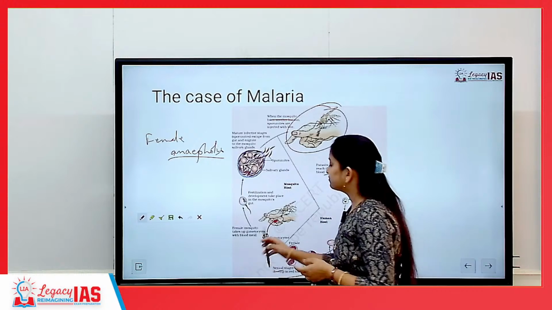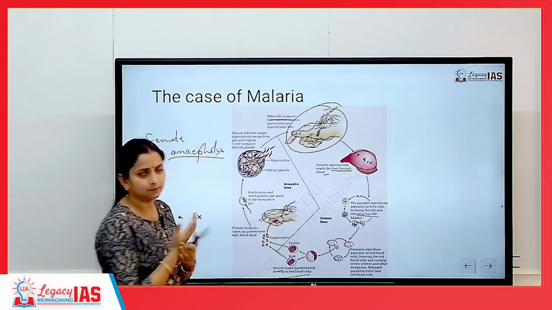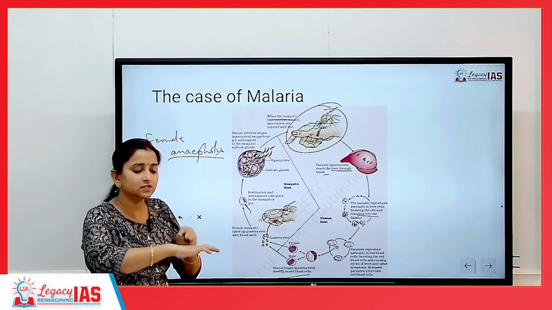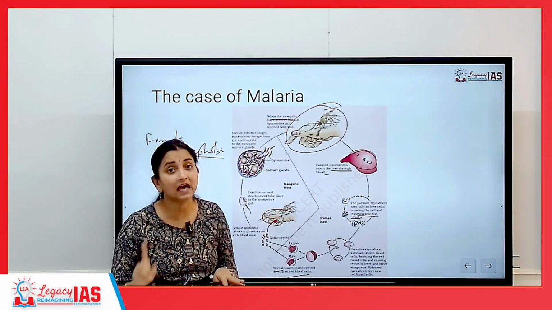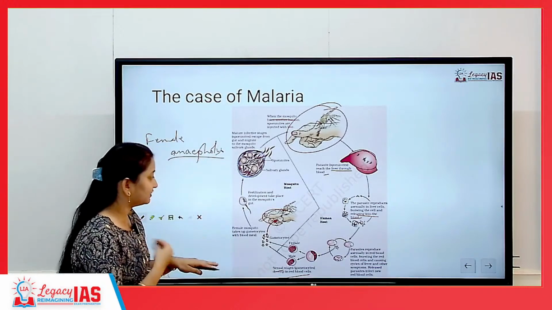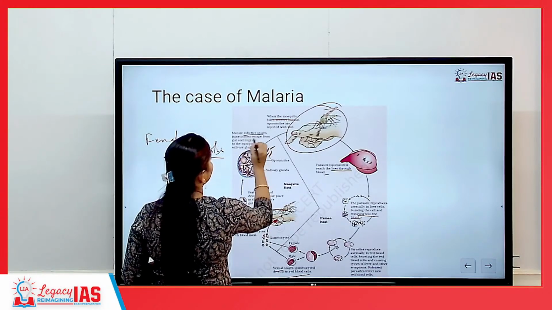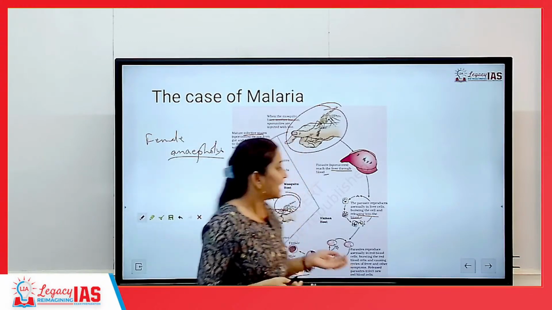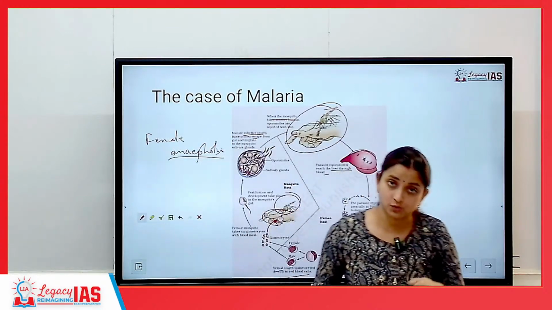Because a person is suffering from malaria and the malarial protozoa has been transported by blood, this will reach up to the hand also. And if any other female Anopheles which is not carrying malaria bites, they will get these malarial gametes, they will get this malarial protozoa in their body. From here this new mosquito will start carrying the malarial protozoa with itself, and if it goes and infects any other person, that person will also start suffering from malaria.